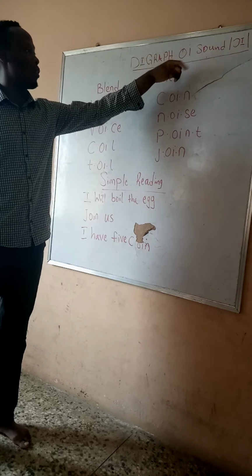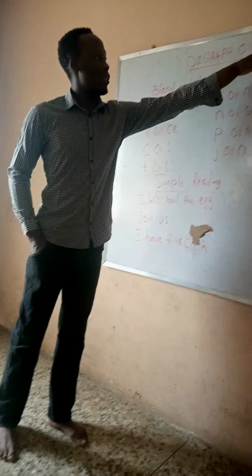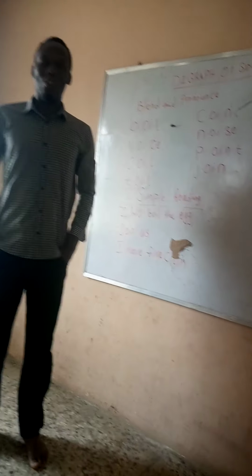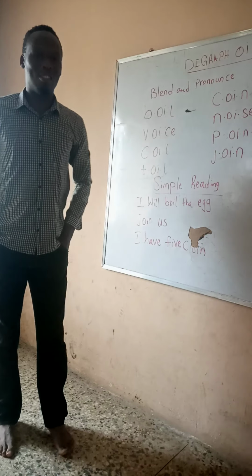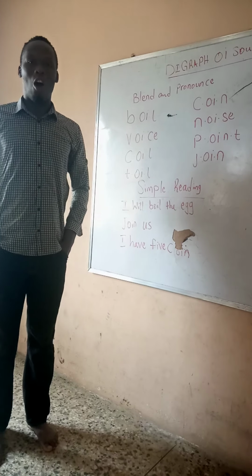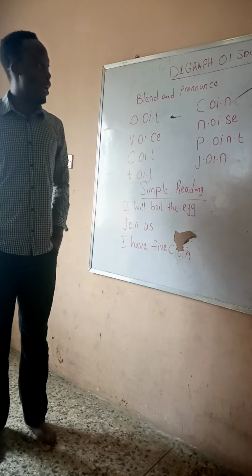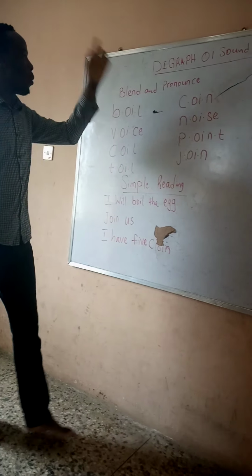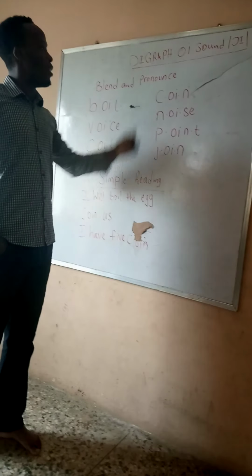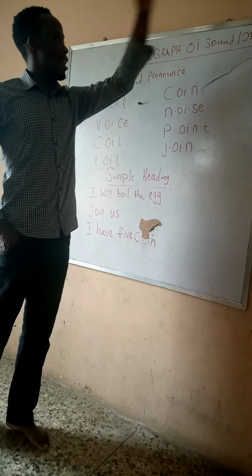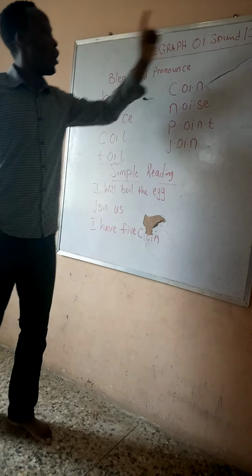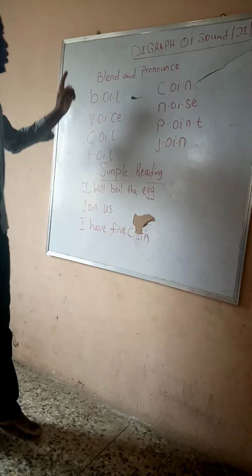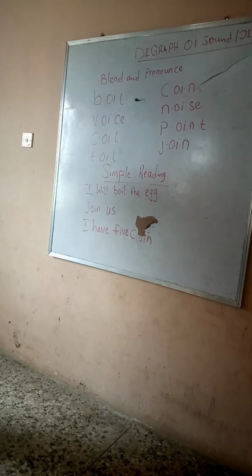But this OI, what sound is OI giving us here? We say it's OI. So when you see OI, you say OI. So we are meant to see OI, and whenever we see OI, you say it's what? OI. Say that again. OI. So let's take a look at it in blending and pronunciation of some words.